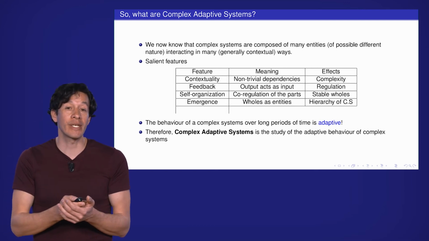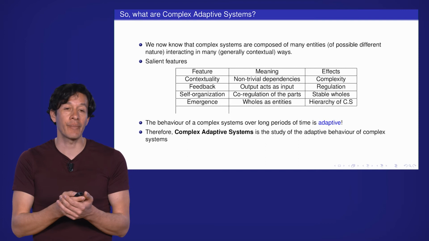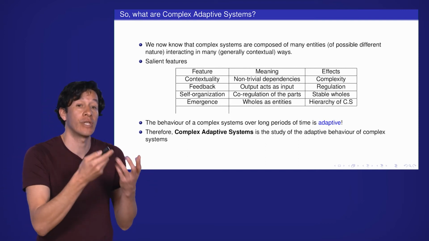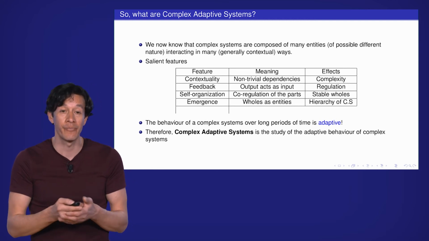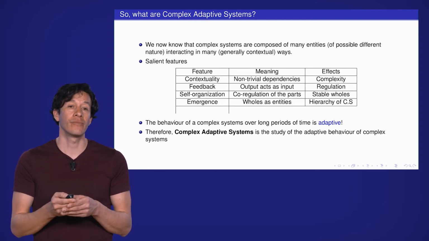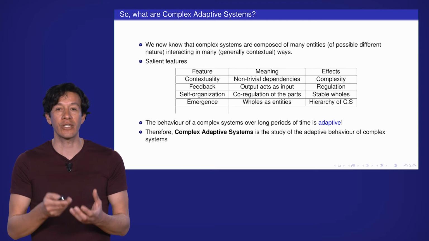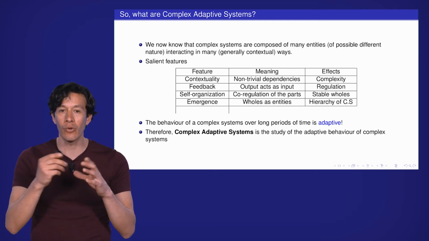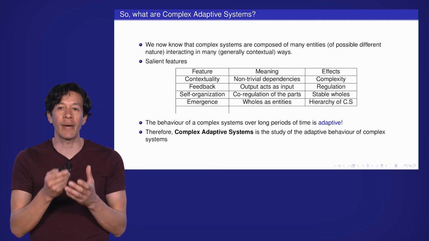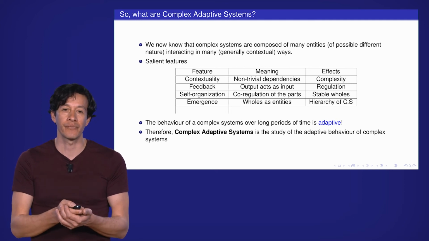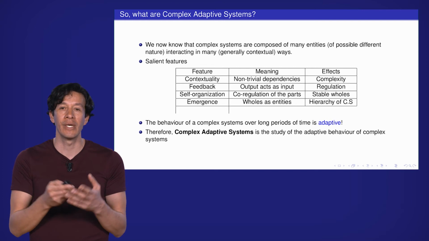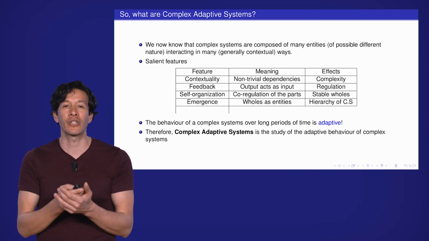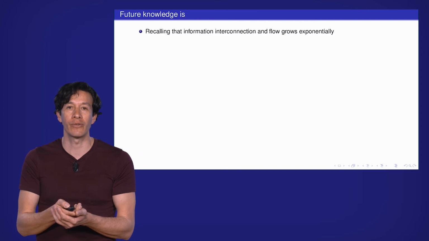So the behavior of complex systems is adaptive over long periods of time in relation to the scale at which the entities of the complex systems behave. So then, complex adaptive systems is the study of the phenomena, the applications, the representations, all that comes around the adaptive behavior of complex systems. That's why it has that name. But now, understanding these four features, you might have a much clearer perspective of what we are talking about.